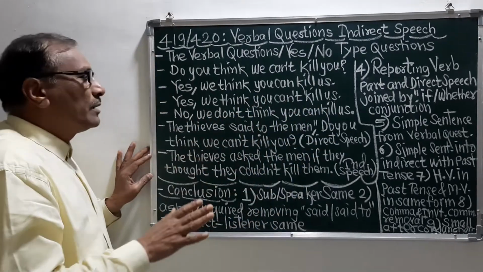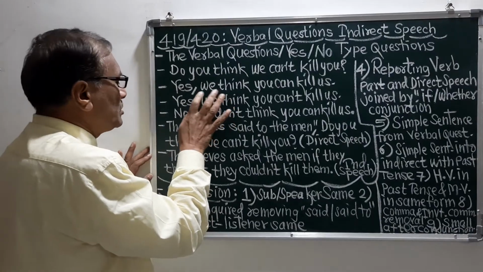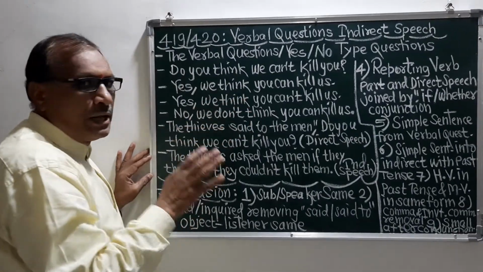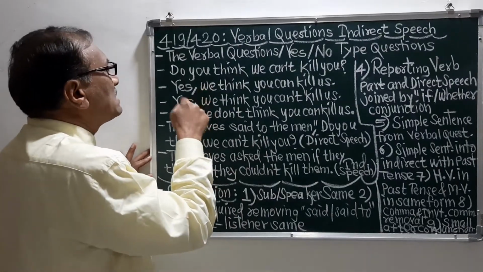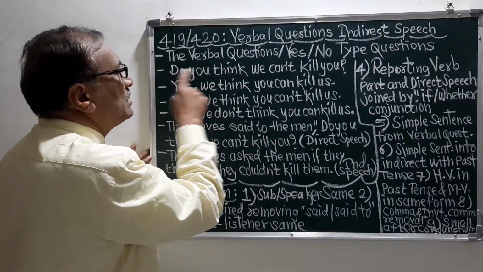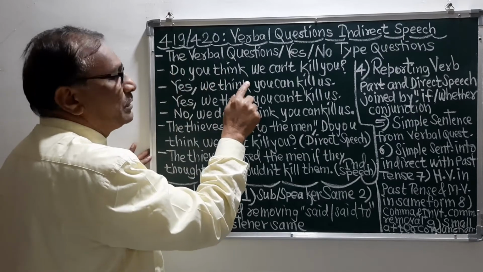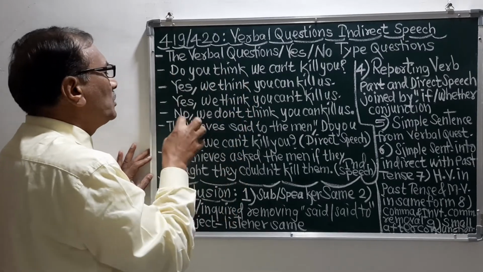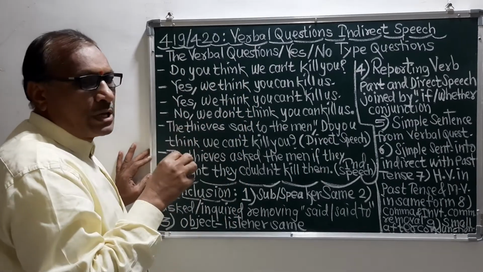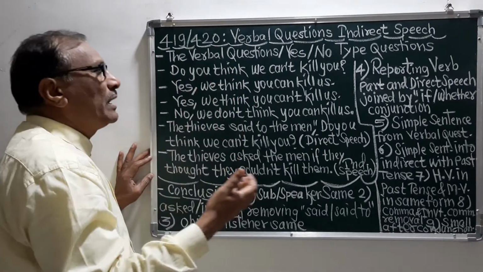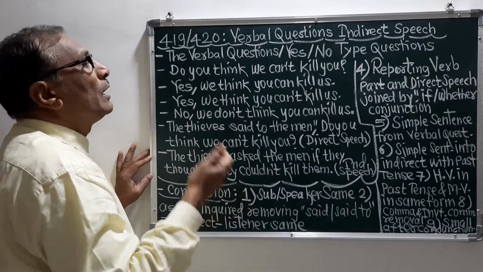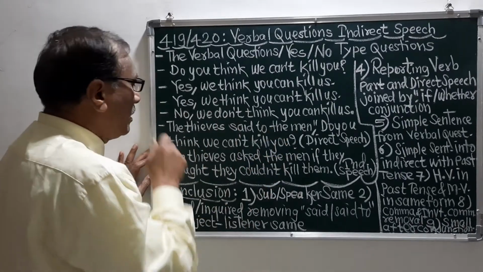When we have seen these three answers, we definitely say that the answers of this verbal question have come in the words yes and no. So verbal questions in this way are called yes/no-type questions.